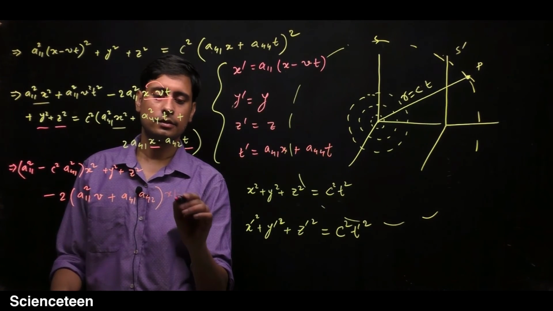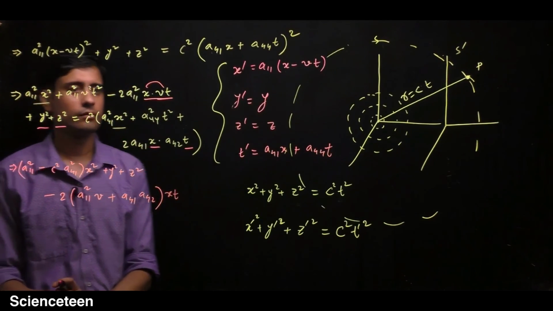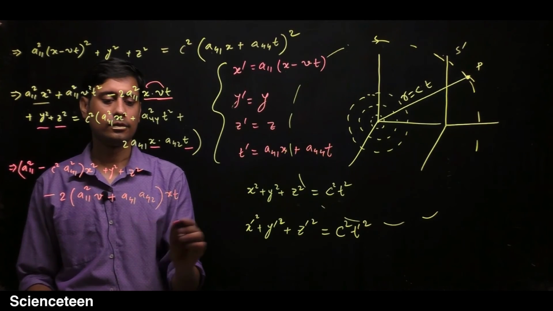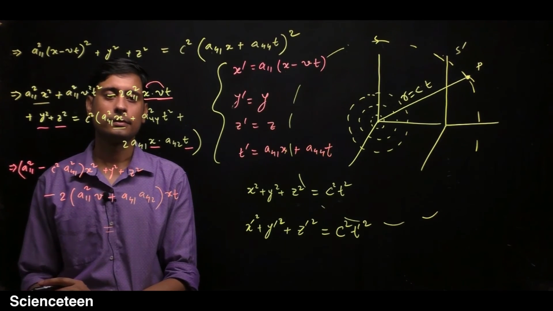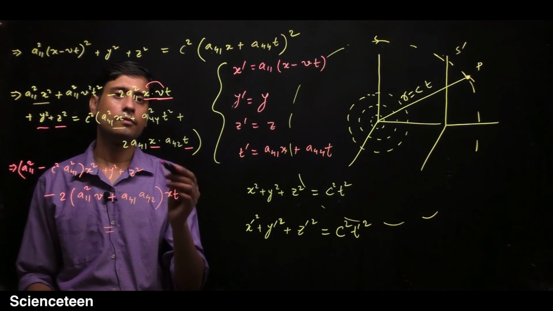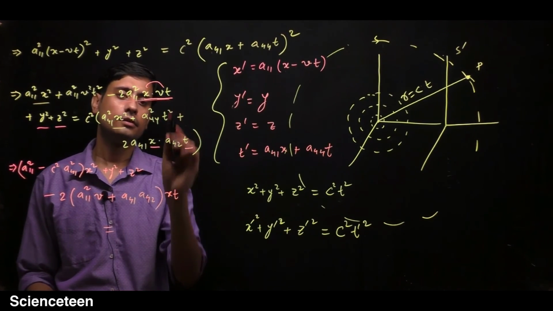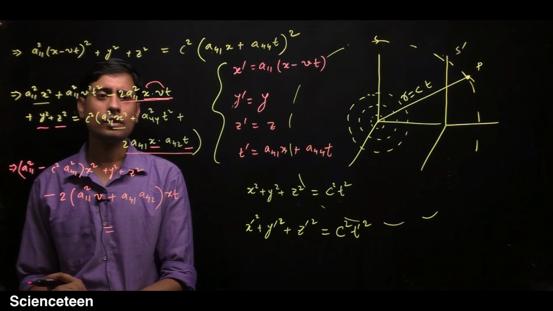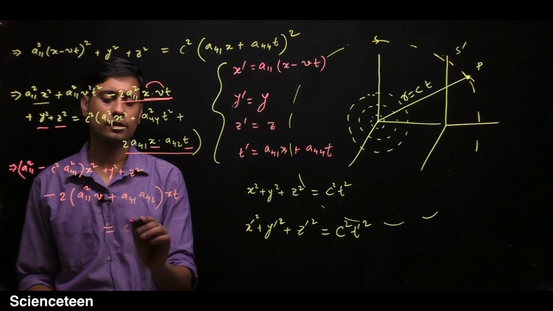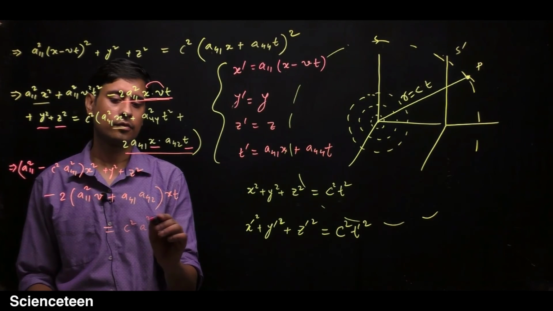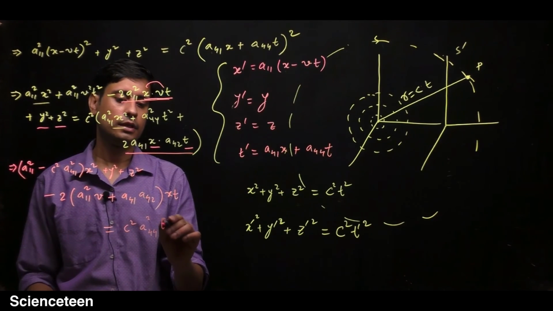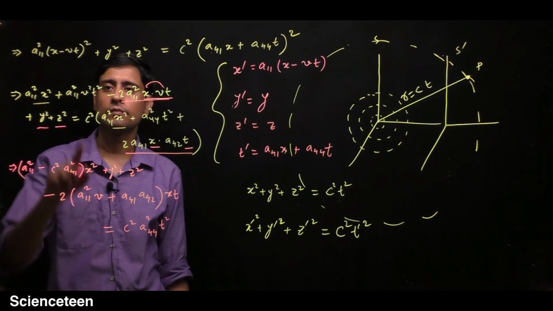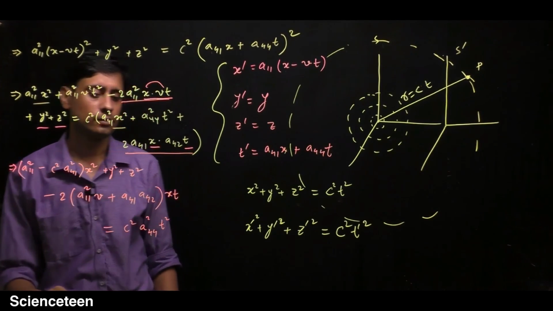So this is x into t. So we have written all the things except the right hand side. The right hand side will be equal to the remaining term. I have underlined the things which I have already used, so only this term is remaining: c square a square 44 t square. So this is what we get. Now, we have this term also.